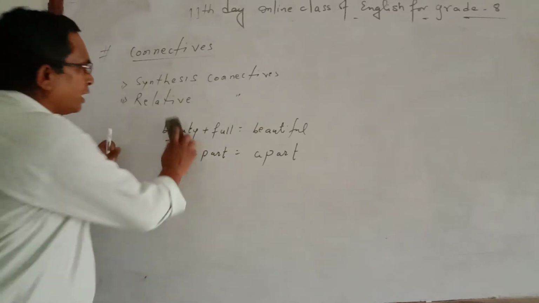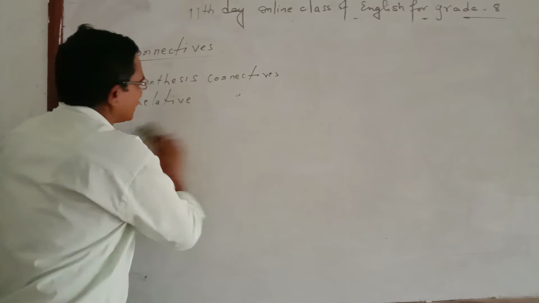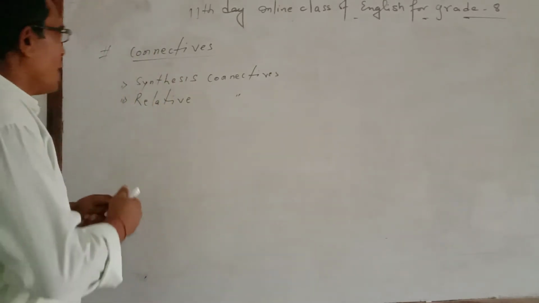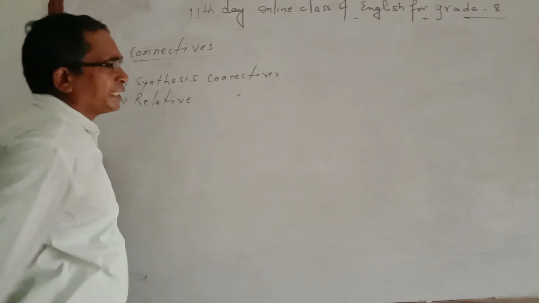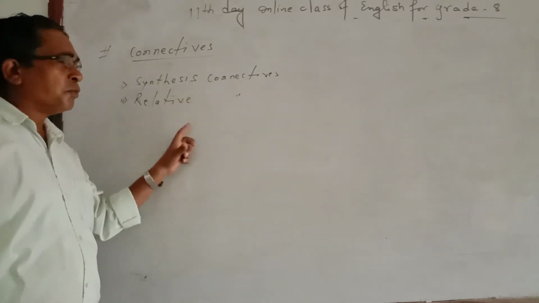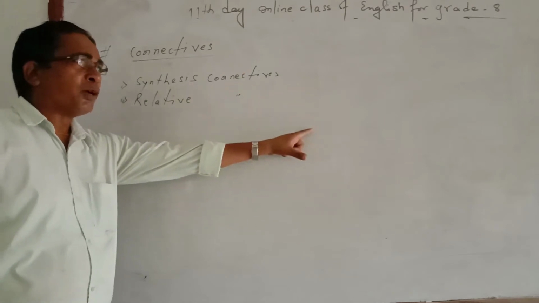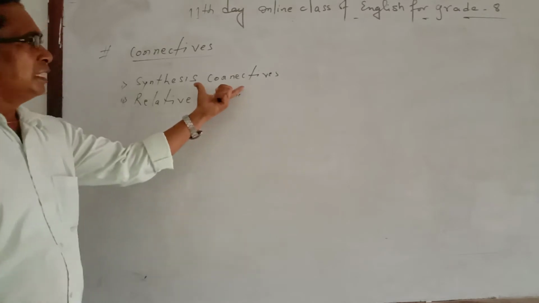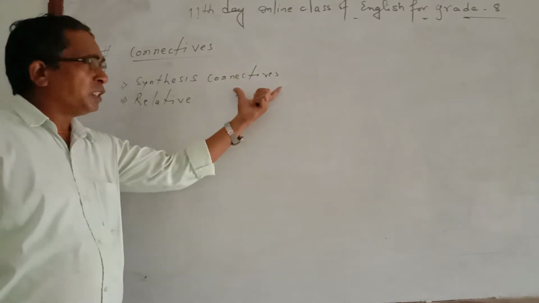Now let me tell you the meaning of synthesis and relative. Synthesis connectives are connectives that join two or more sentences into one, but when you use them, the meaning is clear both after and before using the connectives.